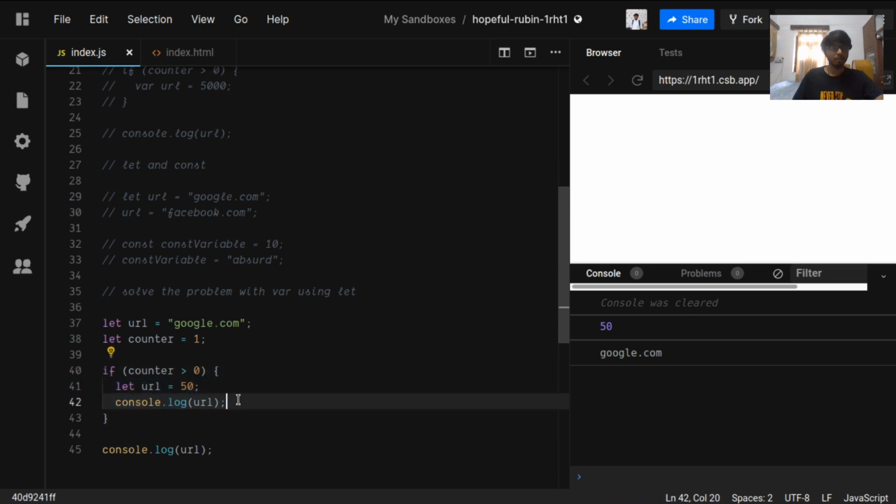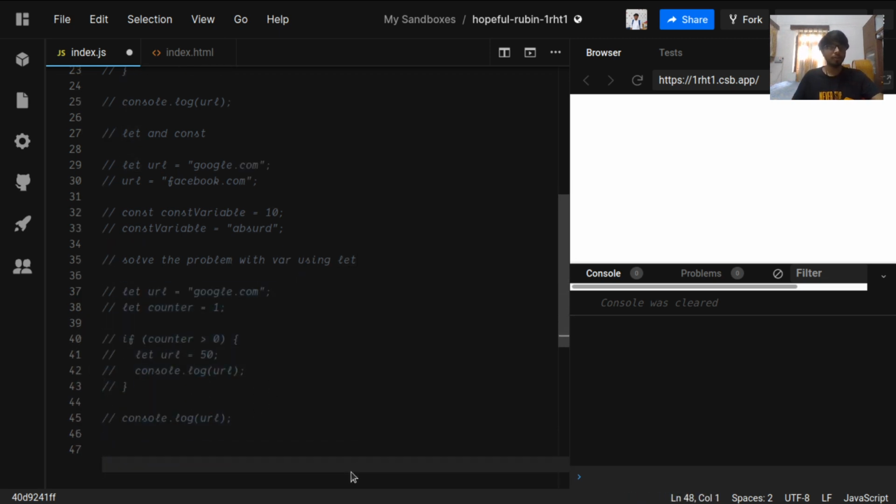inside this block of code. So this has a lot of uses, because if we are to use this URL again inside any code block, it will be scoped to this code block. It will not hinder the value of the original global value. But if we want to change the original global value, we can just remove this let and change the value. So in this we are selecting the global one, because we are not redeclaring URL, we are just selecting the global value. So this is how we solve the problem with var.